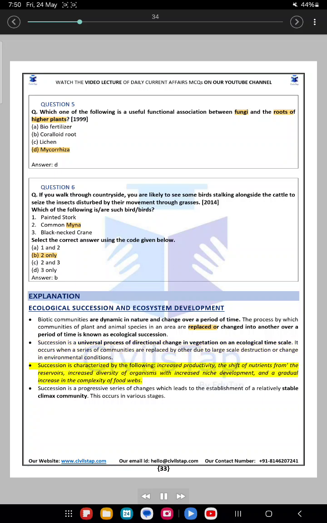Succession is characterized by the following: increased productivity, the shift of nutrients from the reservoirs, increased diversity of organisms with increased niche development, and a gradual increase in the complexity of food webs. Succession is a progressive series of changes which leads to the establishment of a relatively stable climax community. This occurs in various stages.